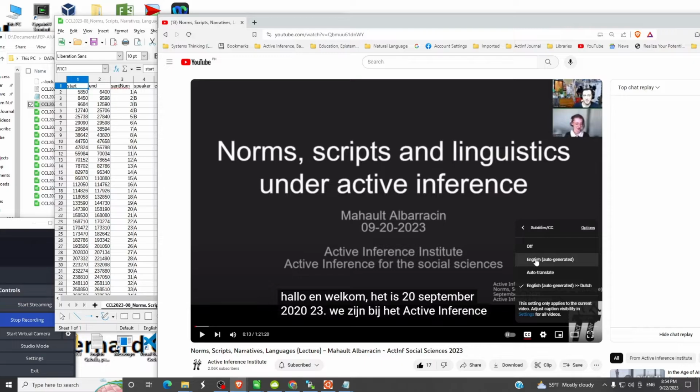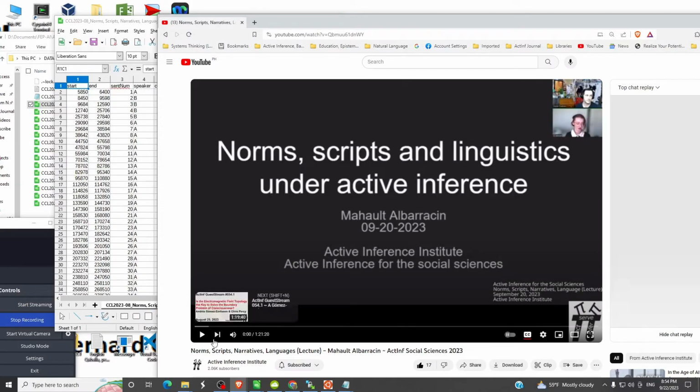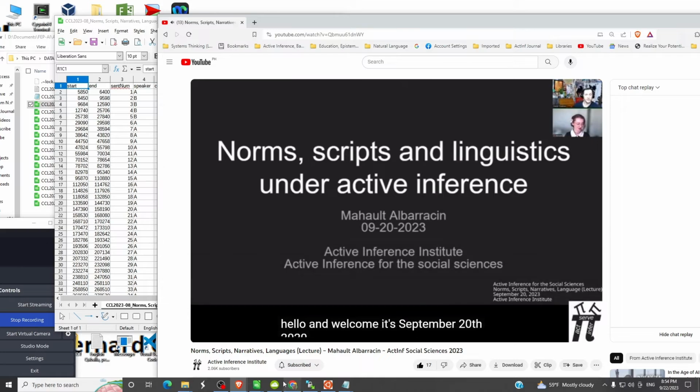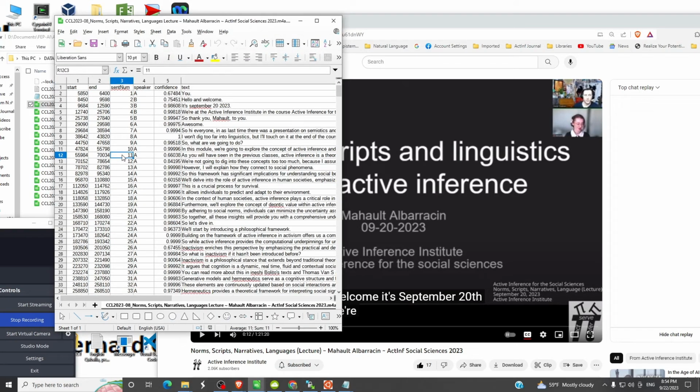Let's go make sure. We'll look at our auto-generated English, run it all the way back to the beginning. I've turned on closed captioning in English, and we'll just watch. Okay, so this is something that very often happens. I think most of the time you get this spurious word you at the very beginning. So you know what we can do?